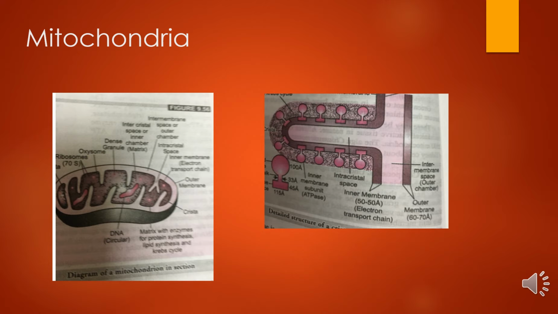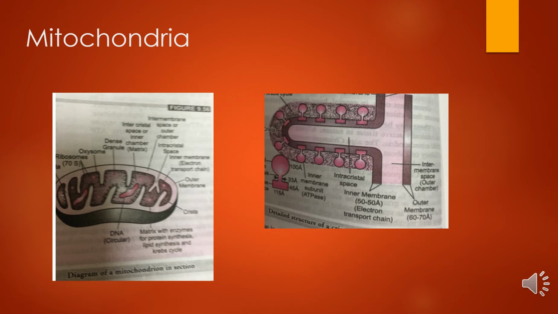So the structure, form, size and number of mitochondria vary but are characteristic for each cell type. Mitochondria are bounded by two membranes, outer membrane and inner membrane. The outer membrane is smooth, having much less surface area, while the inner membrane is folded to form cristae, hence having a very large surface area. And this large surface area has ATPase enzyme for the production of ATP.